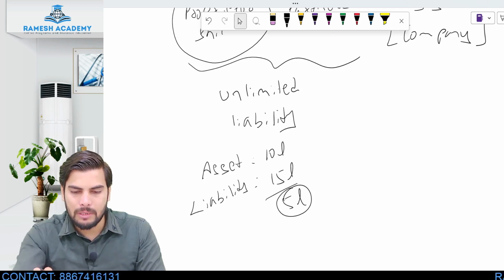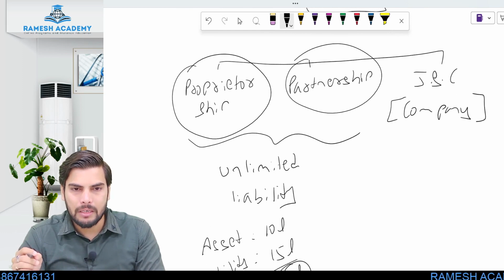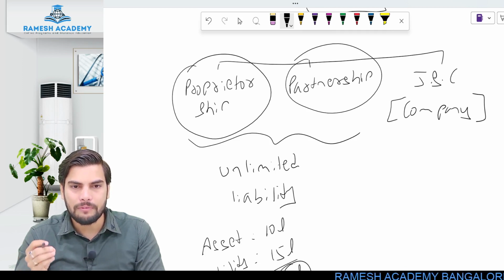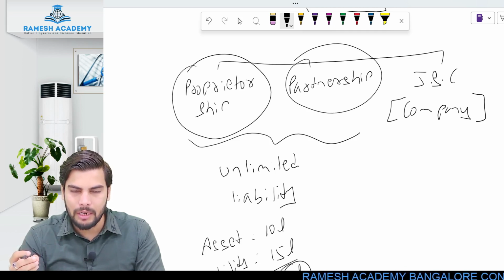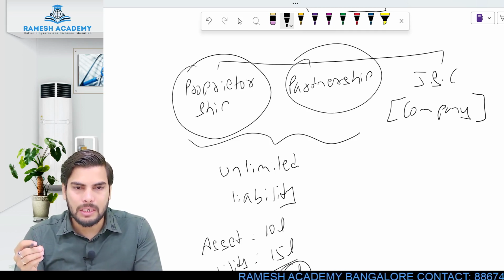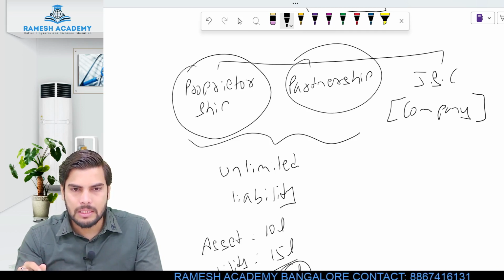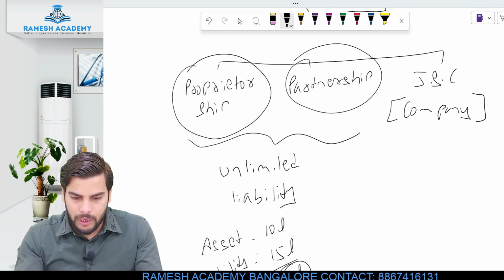Okay, so same is applicable even in case of partnership. Even in case of partnership, the liability of the partners is unlimited. So what I mean by unlimited liability is, if the partnership firm does not have sufficient asset in order to repay its liabilities, at that point of time the partners will have to sell their personal asset in order to clear the debt of the partnership firm. Is this clear? I hope you guys understood this.